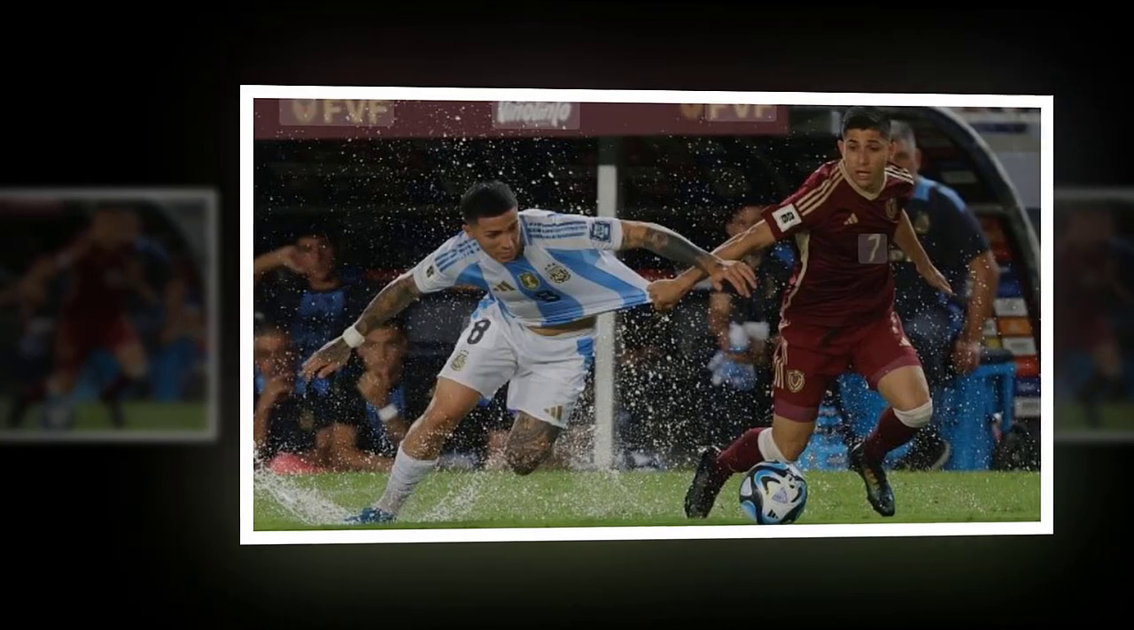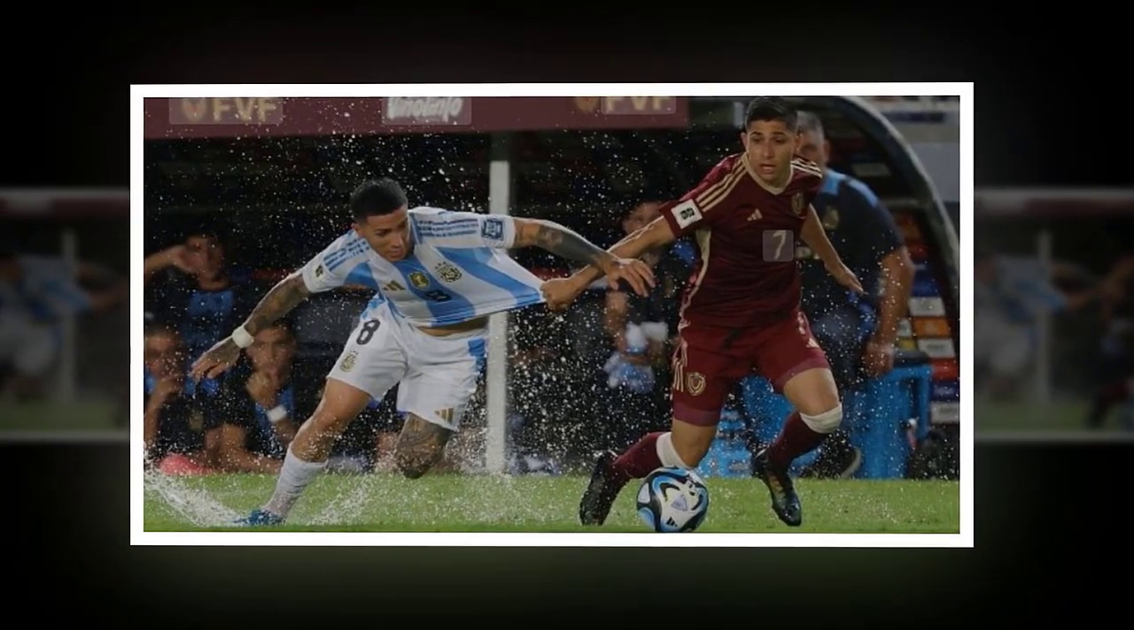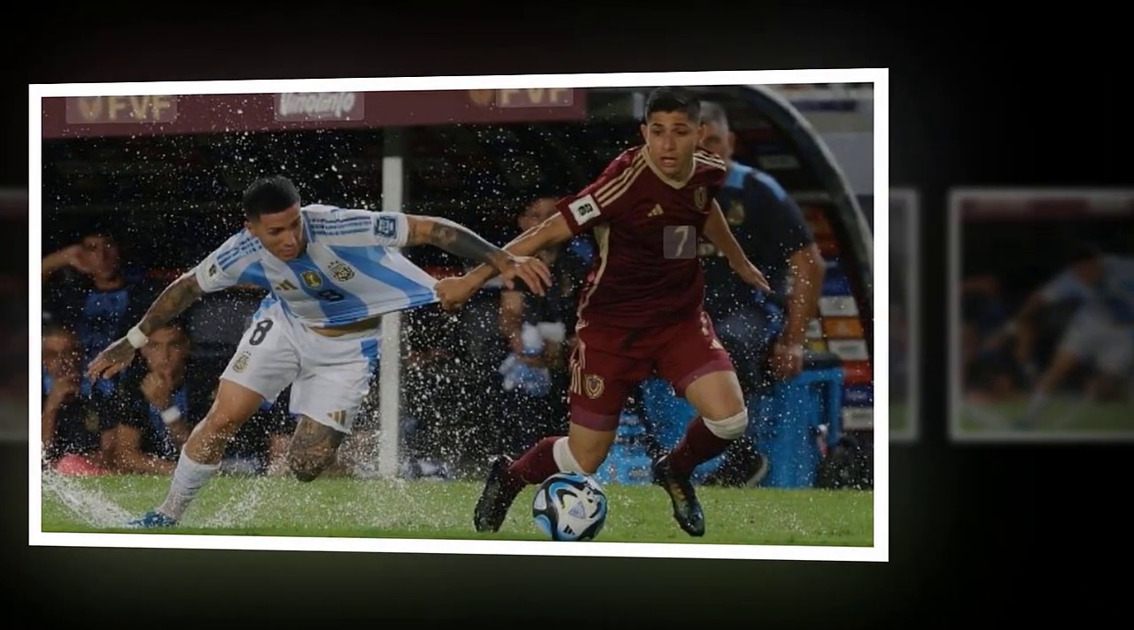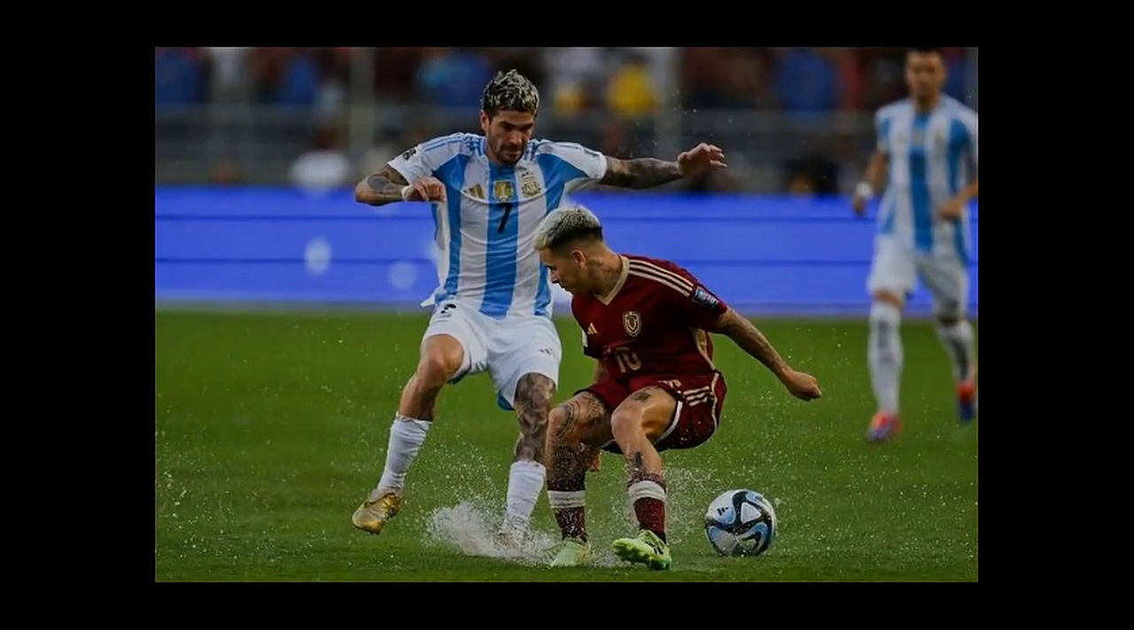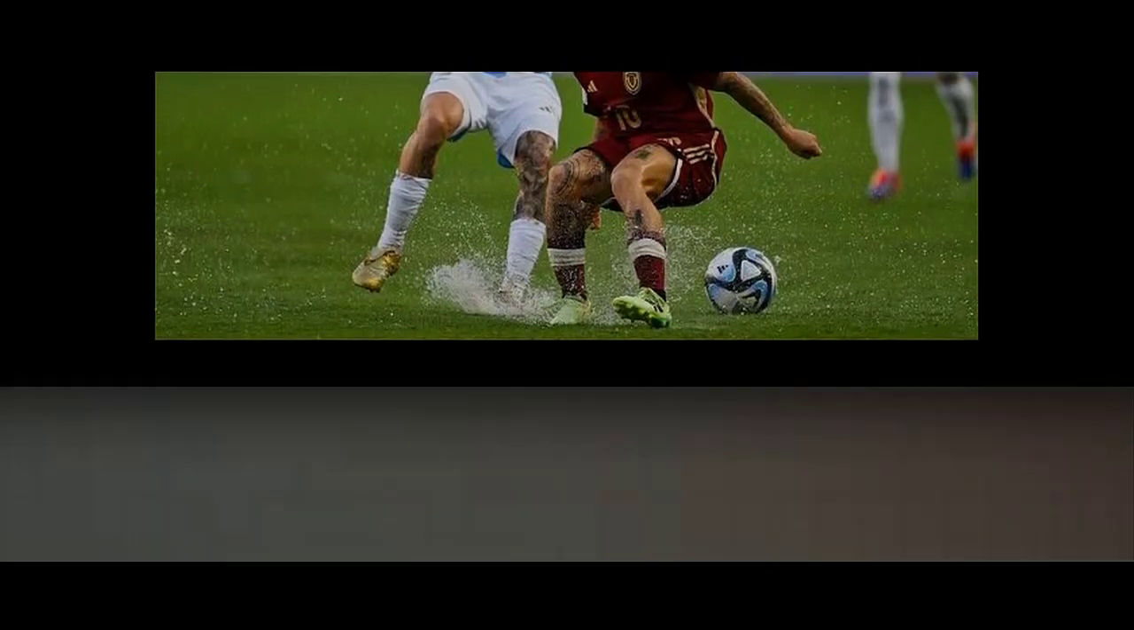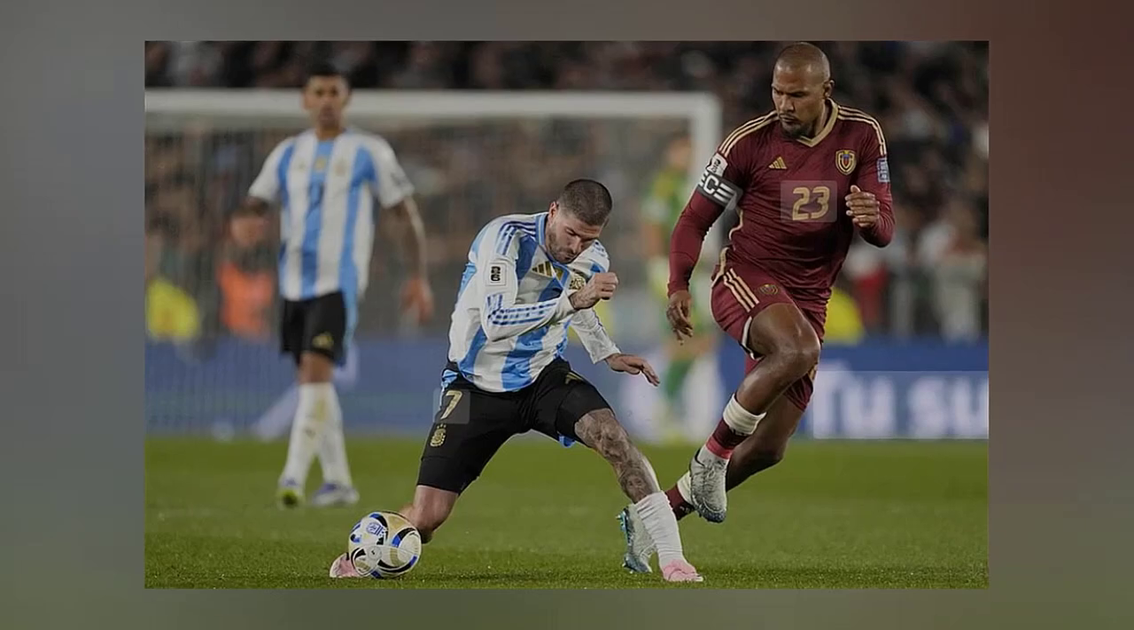Lautaro produces some fancy footwork and movement to get past three defenders and into the box. He fakes a shot twice before slamming the ball straight at the opposition goalkeeper. Venezuela gets some breathing space after a long spell of Argentina possession as Paredes commits a foul.